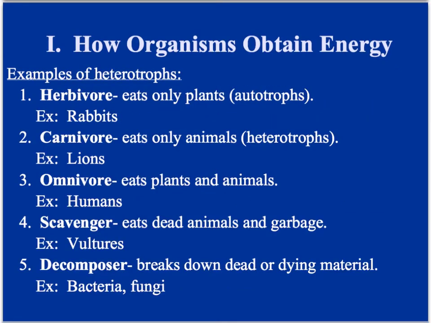Other vocab it's important to know, if you don't remember this from middle school, is what a herbivore is. So that would be someone who eats only plants. A carnivore is someone who eats only animals. Omnivores eat plants and animals. Scavengers eat leftovers or dead animals, and decomposers, which are our fungi and bacteria, break down dead or dying material. We'll talk more about decomposition later.